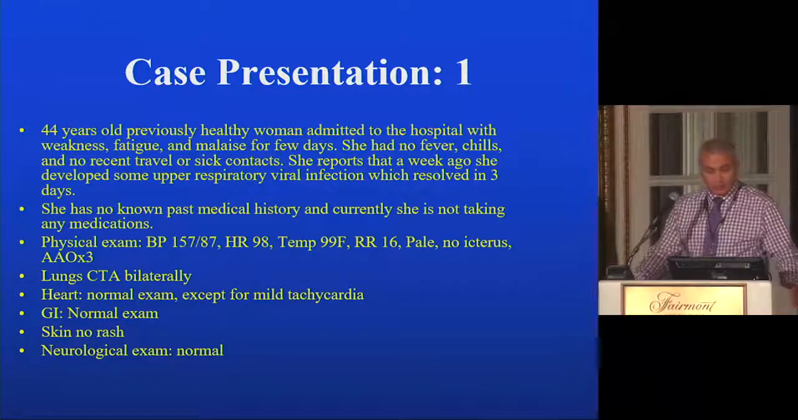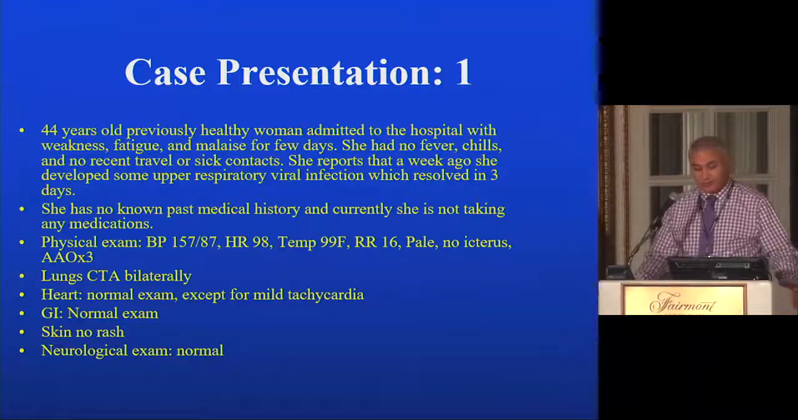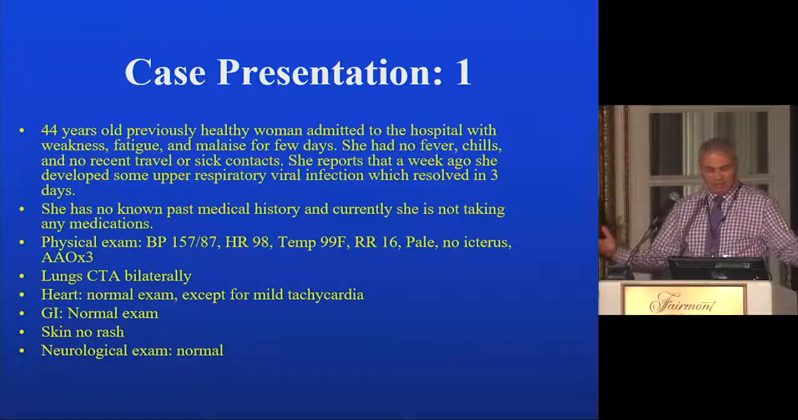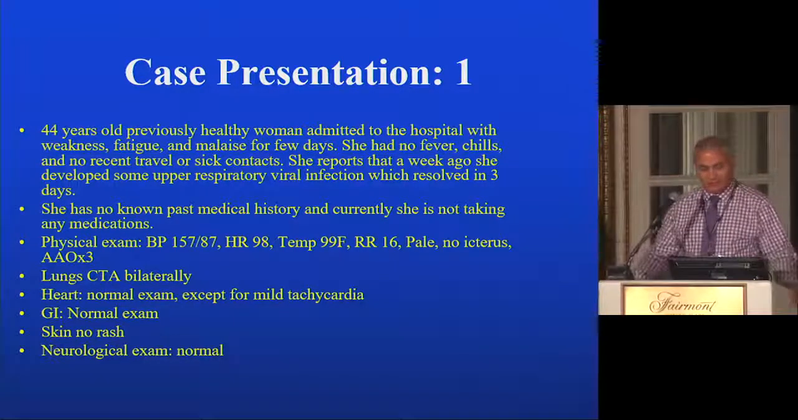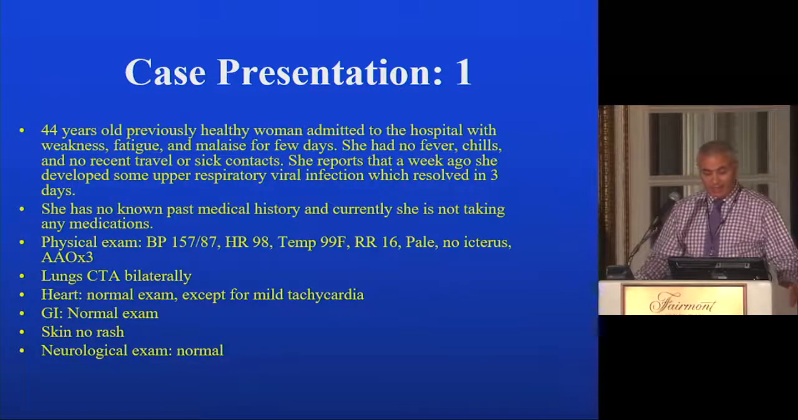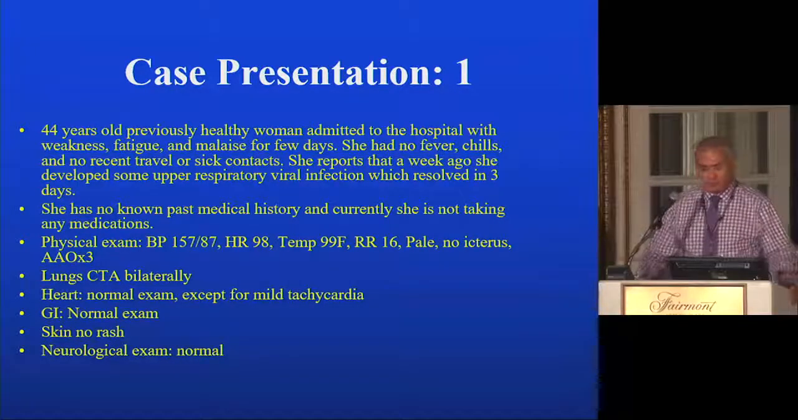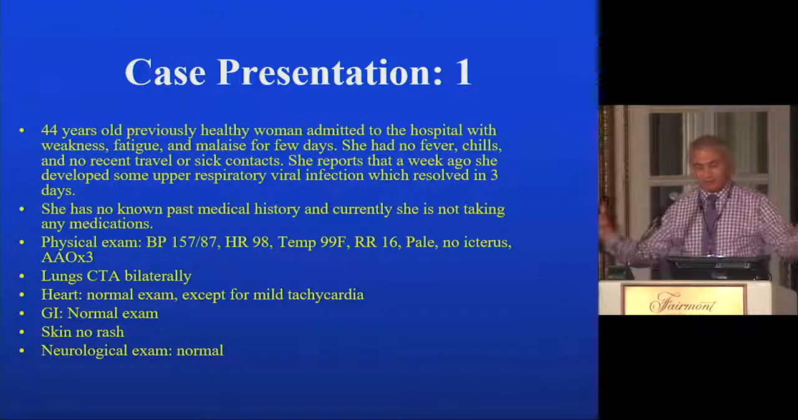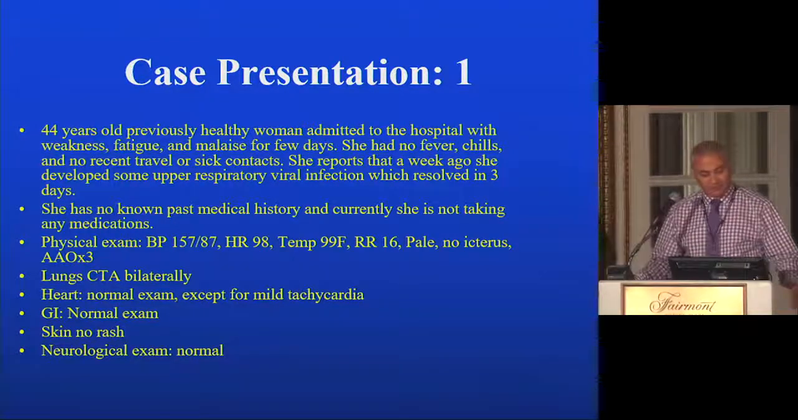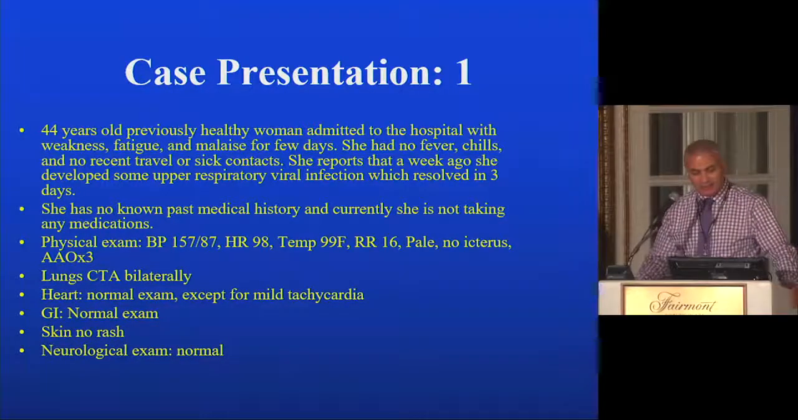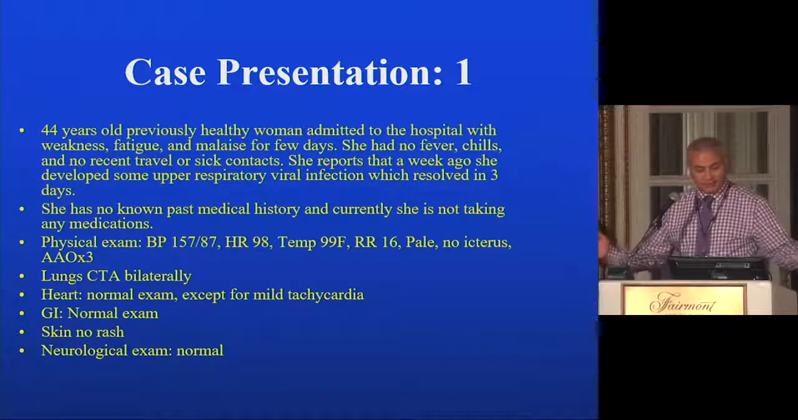This is a 44-year-old previously healthy woman admitted to the hospital with weakness, fatigue, and malaise for a few days, non-specific symptoms. She had no fever, chills, and no recent travels to any endemic area or any sick contacts. She reports that a week ago she developed some upper respiratory viral infection which resolved in 3 days, which is common in those cases. Any manifestation is usually triggered by an infection. She has no known past medical history, and currently she's not taking any medication.